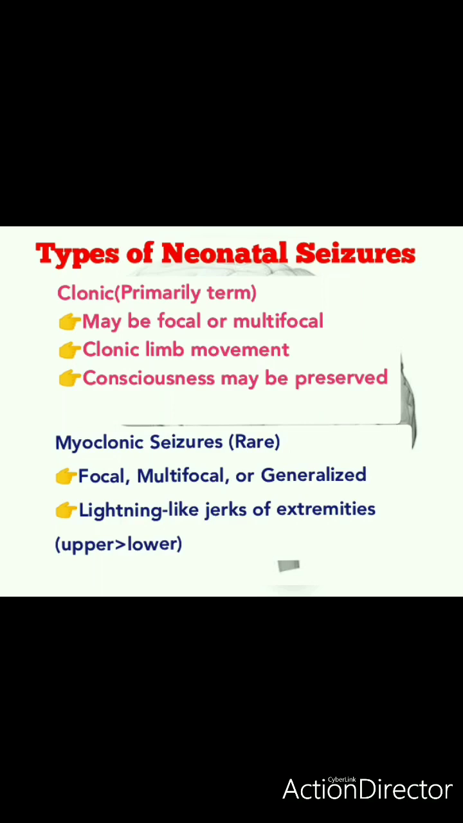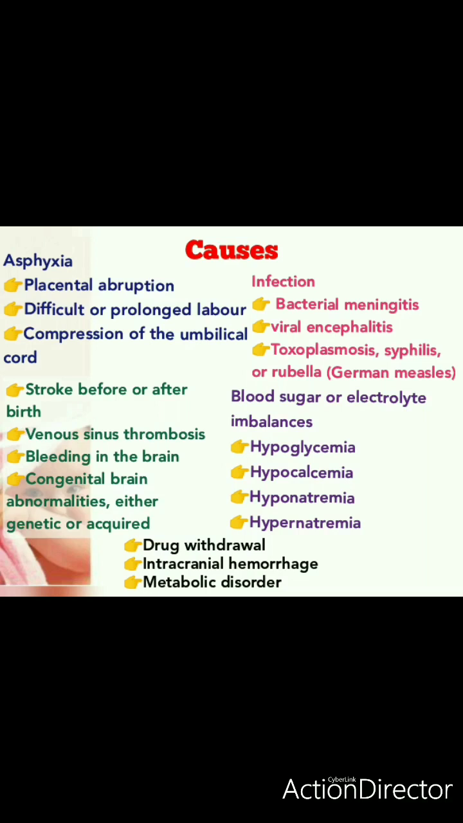Okay, so these are the 4 basic types of seizure. Subtle seizure, then tonic, clonic, myoclonic. Okay, then we'll be discussing the various causes of neonatal seizure. As I said in the beginning, neonatal seizure can have many causes. Okay, but the first and foremost cause is the lack of oxygen resulting in asphyxia, which may occur before, during